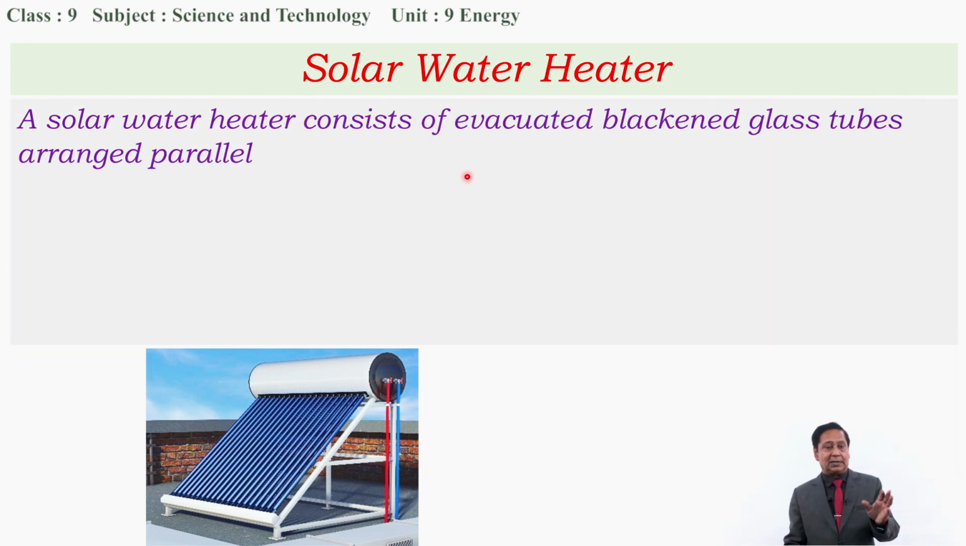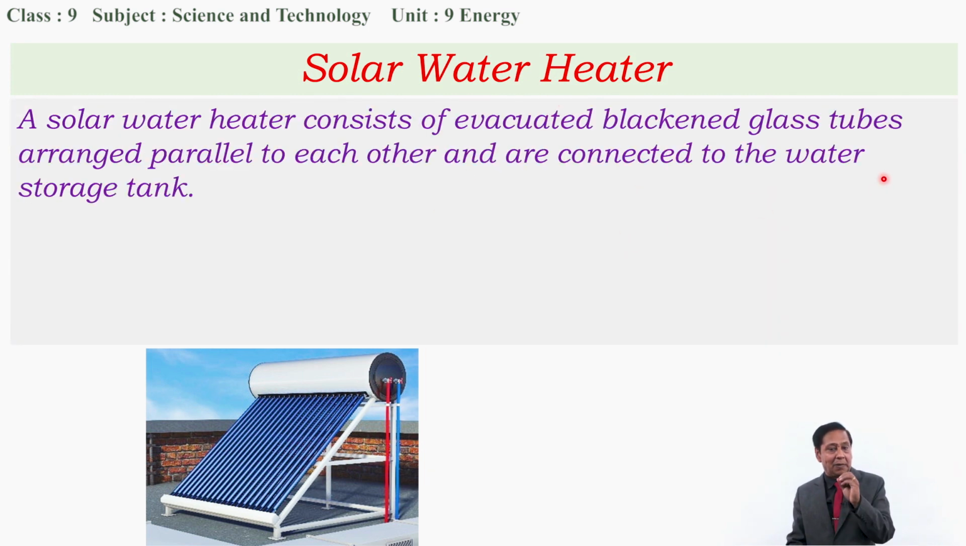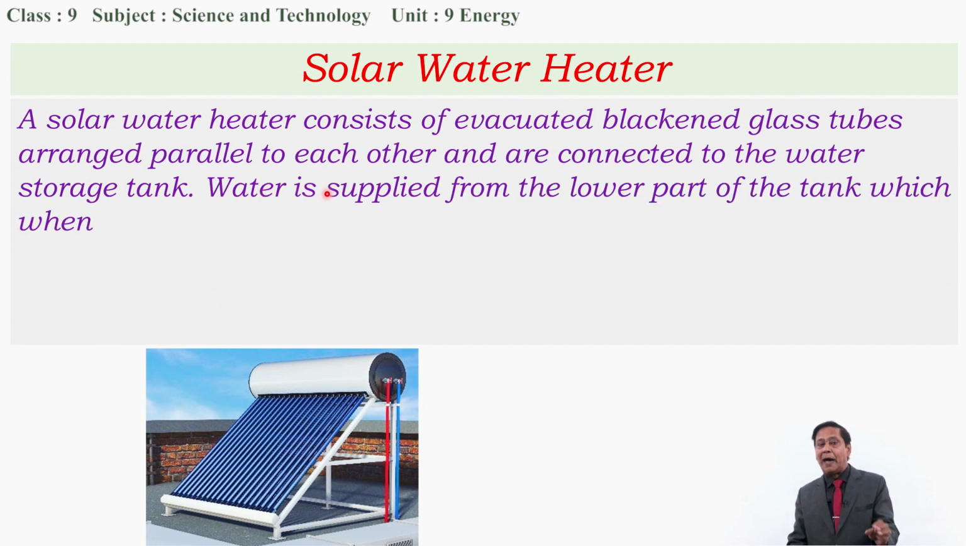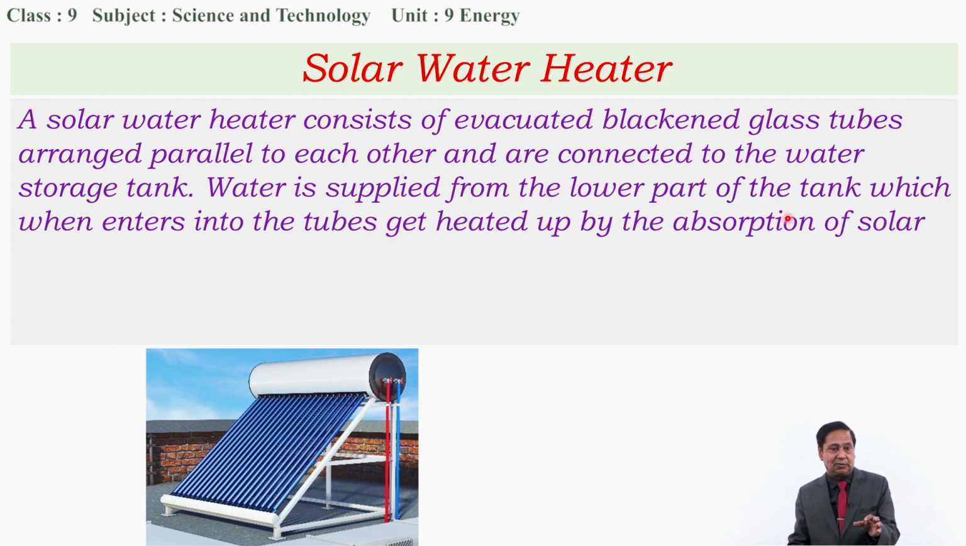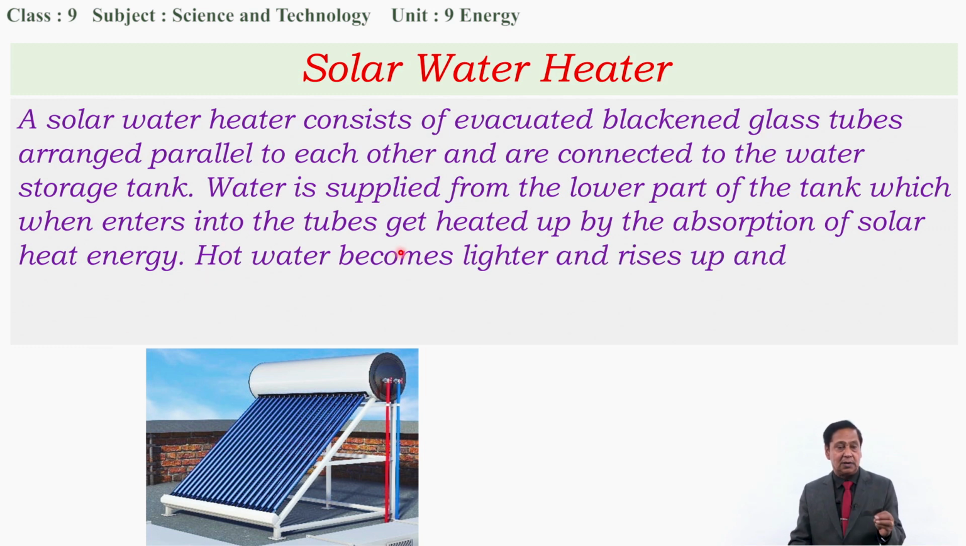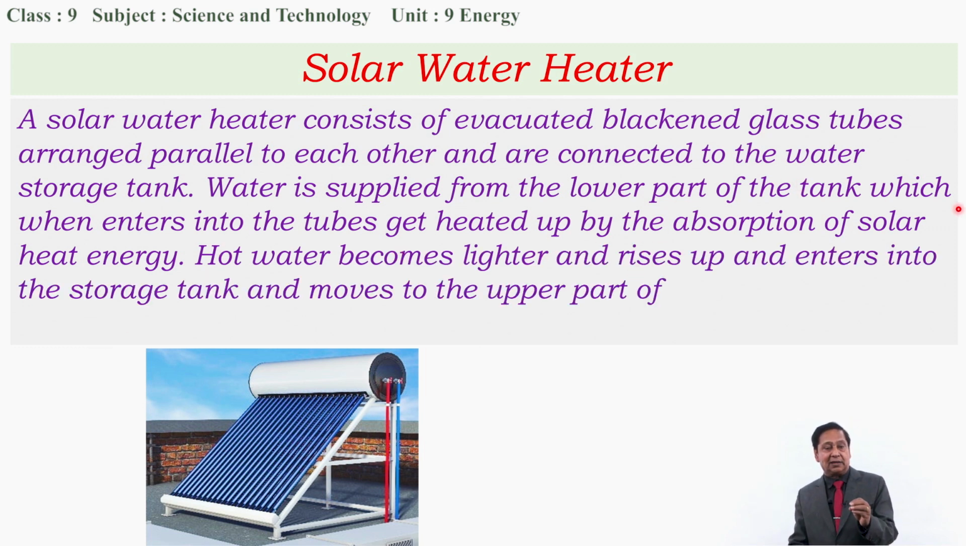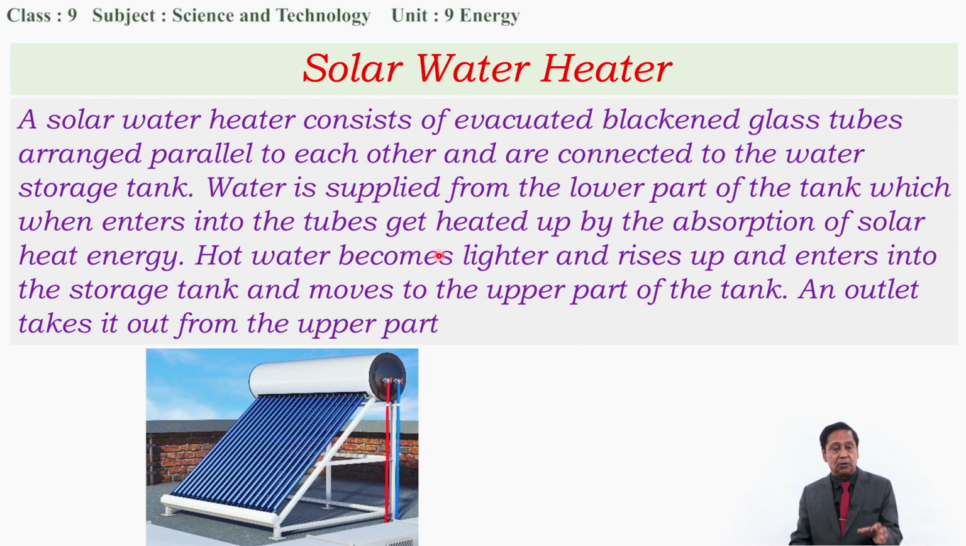A solar water heater consists of evacuated blackened glass tubes arranged parallel to each other and connected to the water storage tank. Water is supplied from the lower part of the tank, and when it enters the tubes it gets heated up by the absorption of solar heat energy. Hot water becomes lighter, rises up, enters the storage tank and moves to the upper part of the tank. An outlet takes it out from the upper part of the tank. This is the working of the solar water heater.